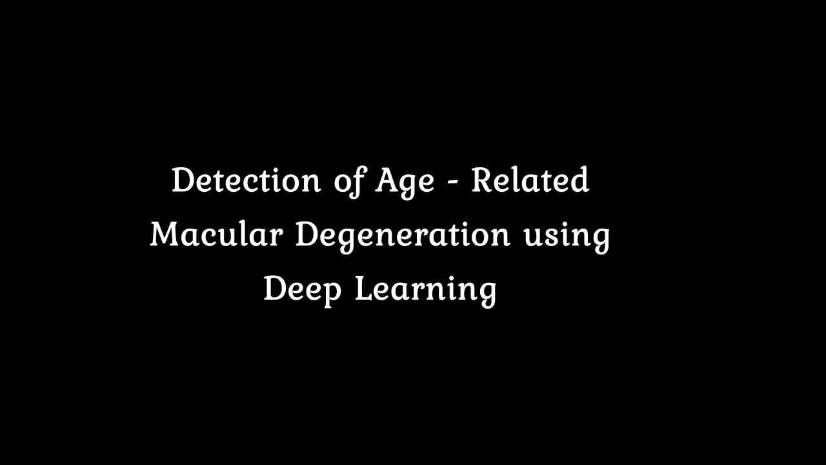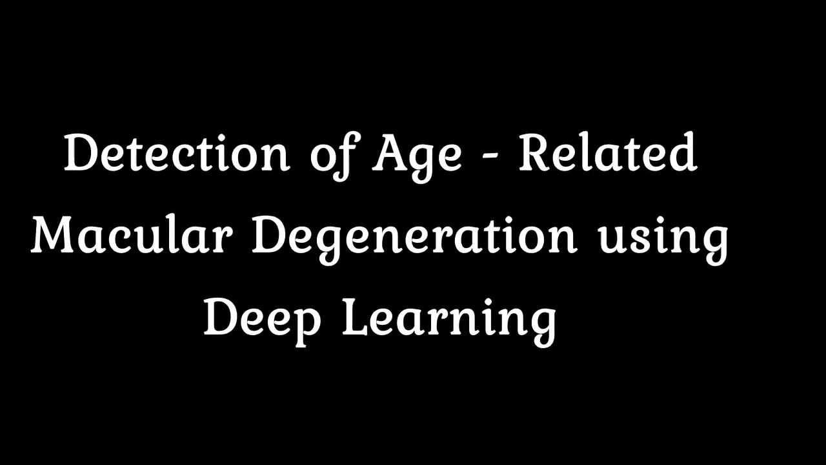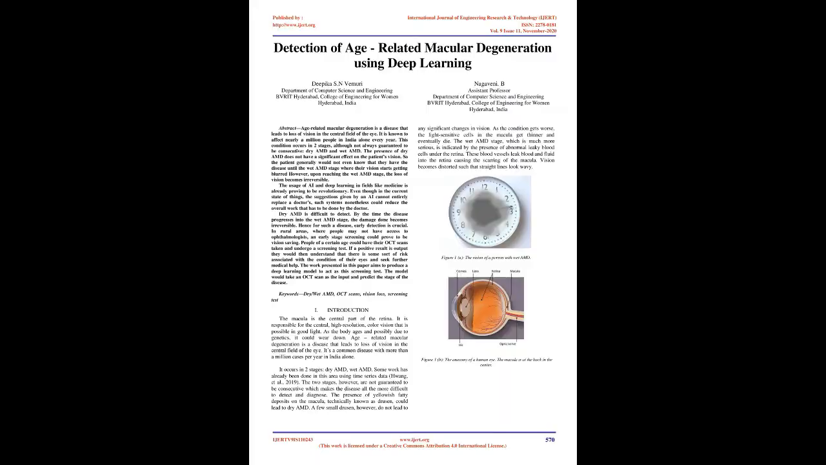Detection of age-related macular degeneration using deep learning. Abstract: Age-related macular degeneration is a disease that leads to loss of vision in the central field of the eye. It is known to affect nearly 1 million people in India alone every year.